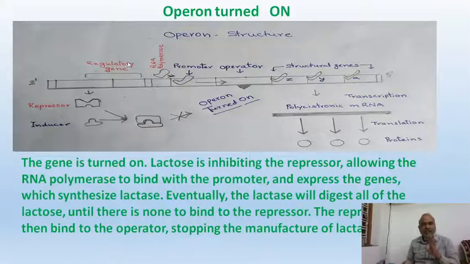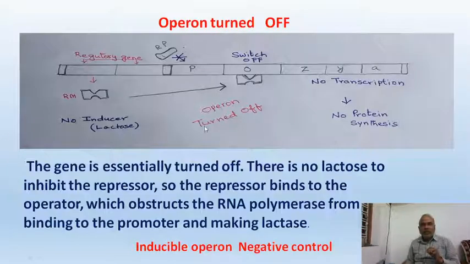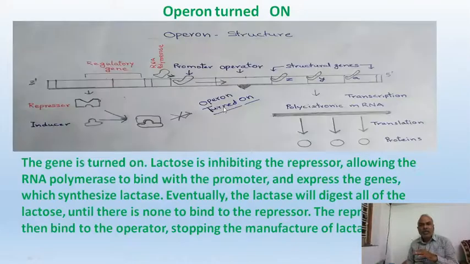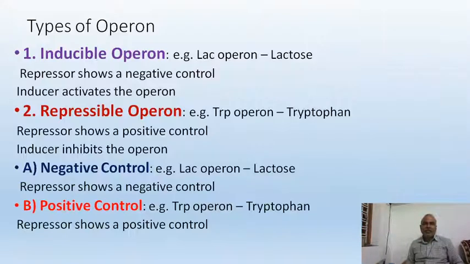Friends, you just understand a very simple reasoning. When lactose is there, lactose enzymes are produced. Earlier, when there is no lactose, no enzymes are produced. Now, when there is lactose, lactose enzymes are produced. In such a way, the lac operon is showing its control. Let us see another one.